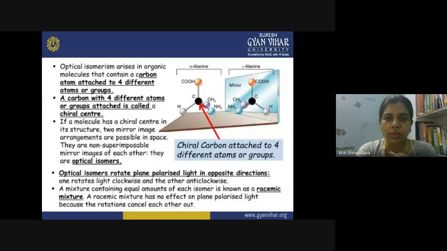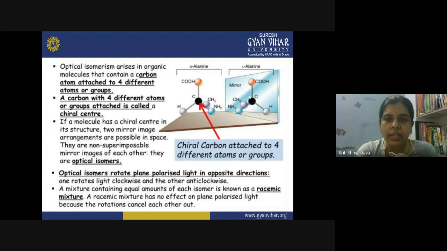So all the four groups present on the carbon are different, and this is now an optically active compound. What is this compound? This is alanine. Alanine is a type of amino acid. Amino acids have the amino group and the acidic group together, the carboxylic acid group and amino group, and the amino acid name is alanine.